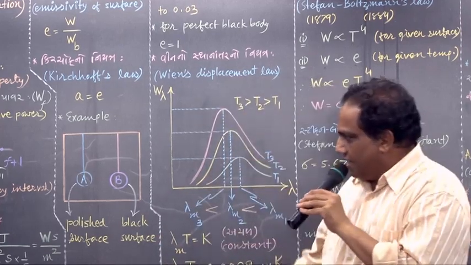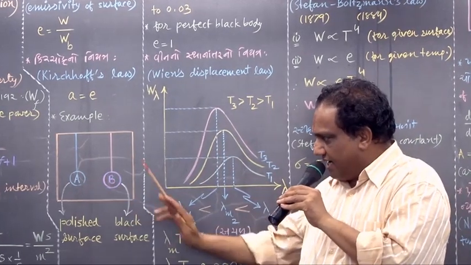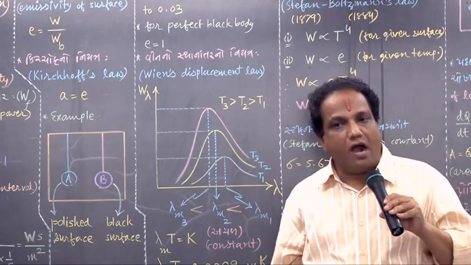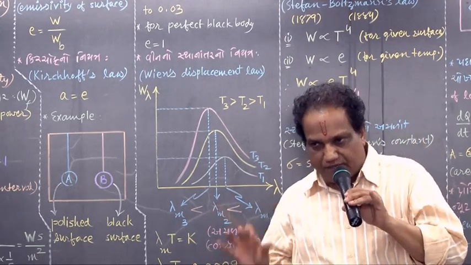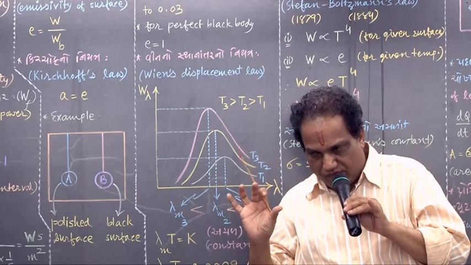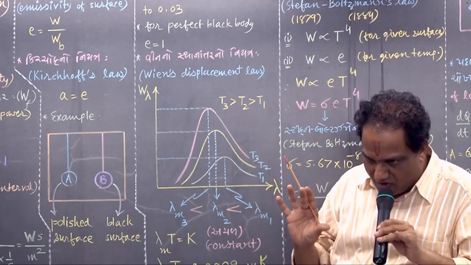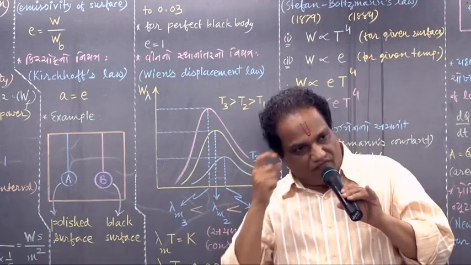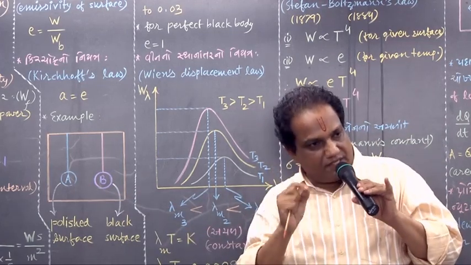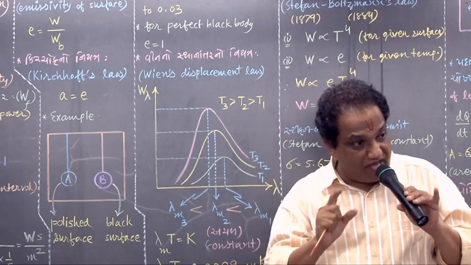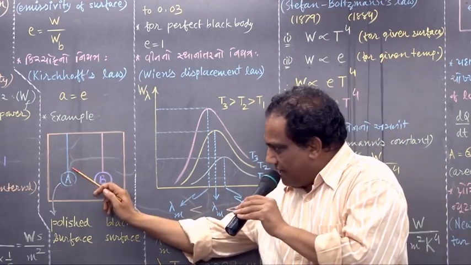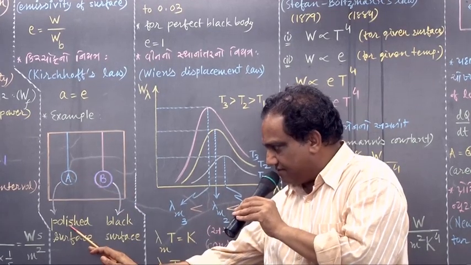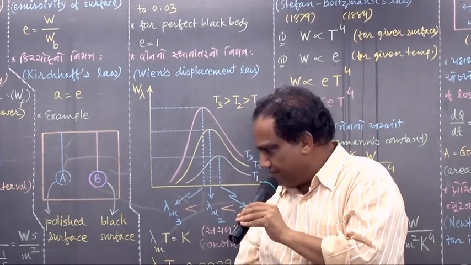Look. Consider two identical metallic spheres, identical from all respects: size, type of material, everything is the same. Only one difference: their surface. The surface of sphere A is polished, very smooth.